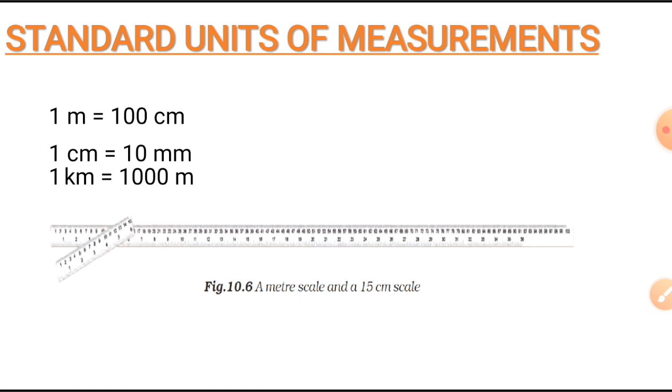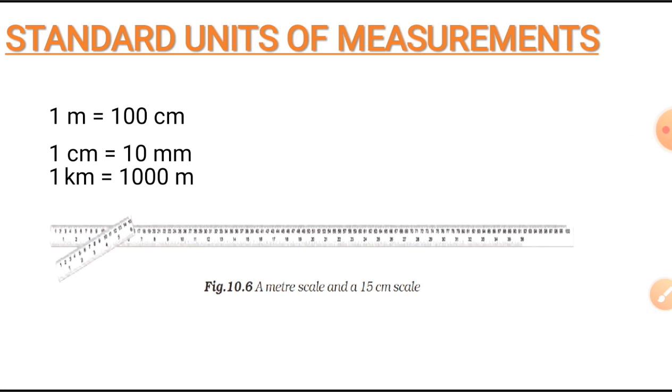So in this manner you have seen that many body parts were used in ancient times for measurement. However, one's body parts could not be the same. Everyone does not have the same measurement of their hand span or their foot. So there may be variation, and this must have caused confusion in measurement. That's why in 1790 the French created a standard unit of measurement called the metric system.